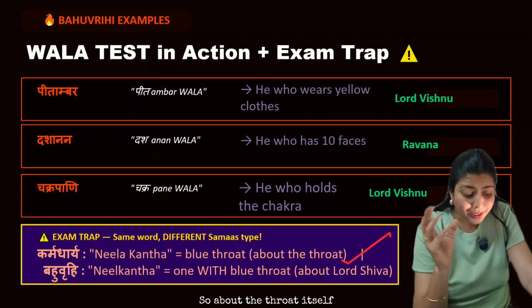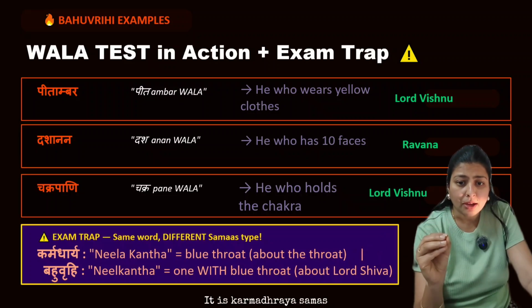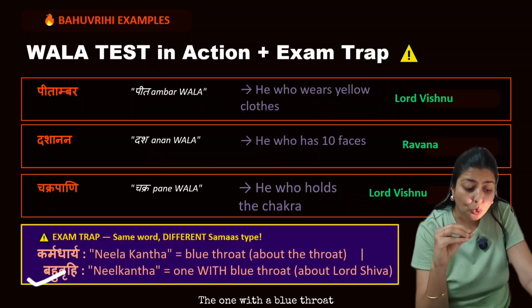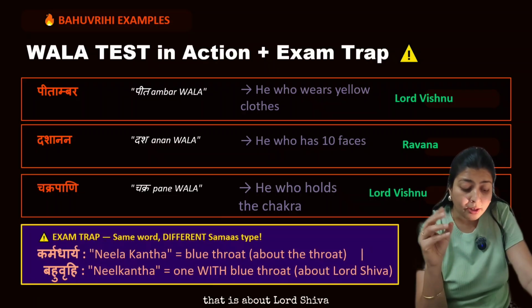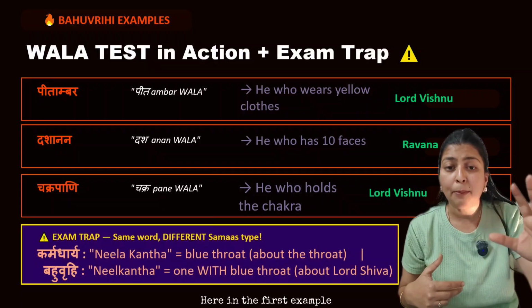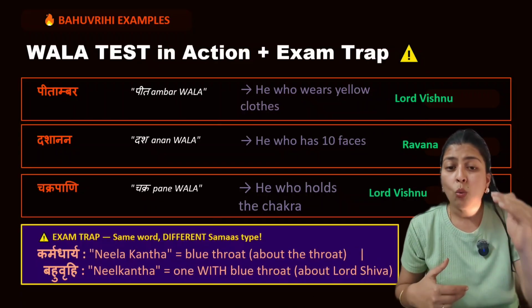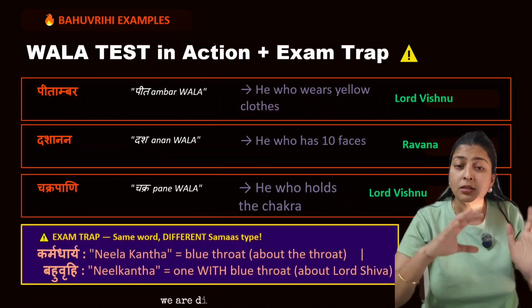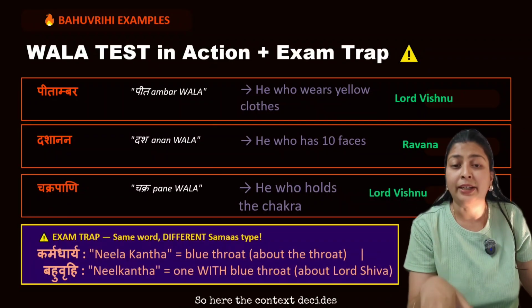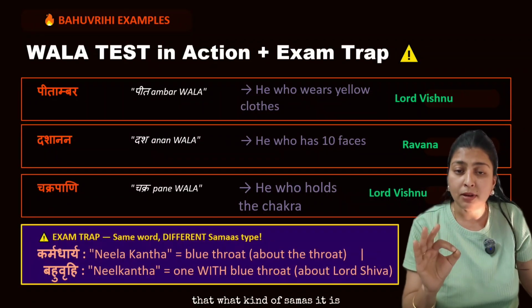So it is about the throat itself, it is Karmadharaya Samas. Now let's check Neelkanth as Bahuvrihi, the one with a blue throat, that is about Lord Shiva. So have you checked the difference? Here in the first example, we are discussing the throat, while in the second example, we are discussing a third entity. So here the context decides what kind of samas it is.